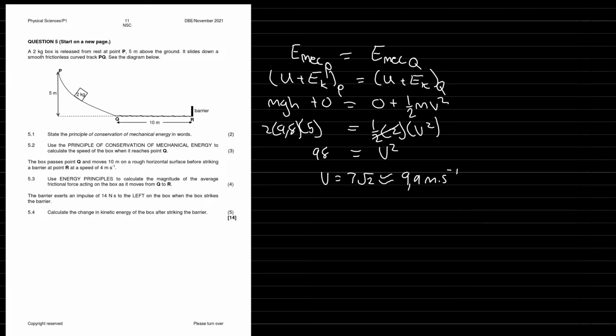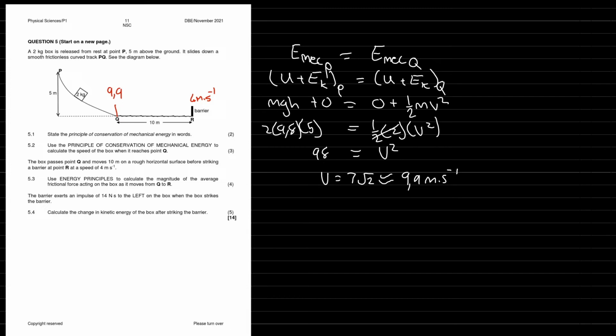Okay, next up. The box passes point Q and moves 10 meters on a rough horizontal surface before striking a barrier at point R at a speed of 4 meters per second. So they've given us the speed over there, 4 meters per second, and over here we just calculated the speed to be 9.9. So let's see what the question says. Use energy principles to calculate the magnitude of the average frictional force acting on the box as it moves from Q to R. Very important, they said energy principles there.